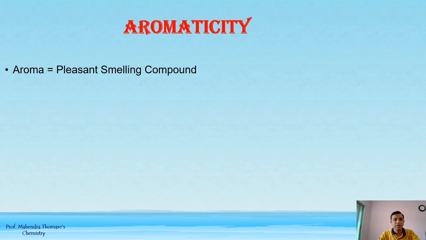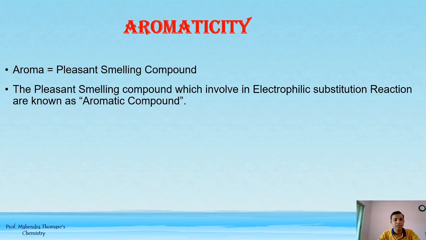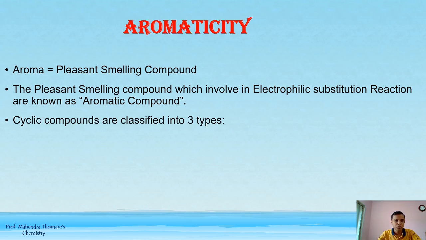So, aroma. The name suggests that aroma means pleasant smelling compounds. The pleasant smelling compounds which are involved in electrophilic substitution reactions are known as aromatic compounds.